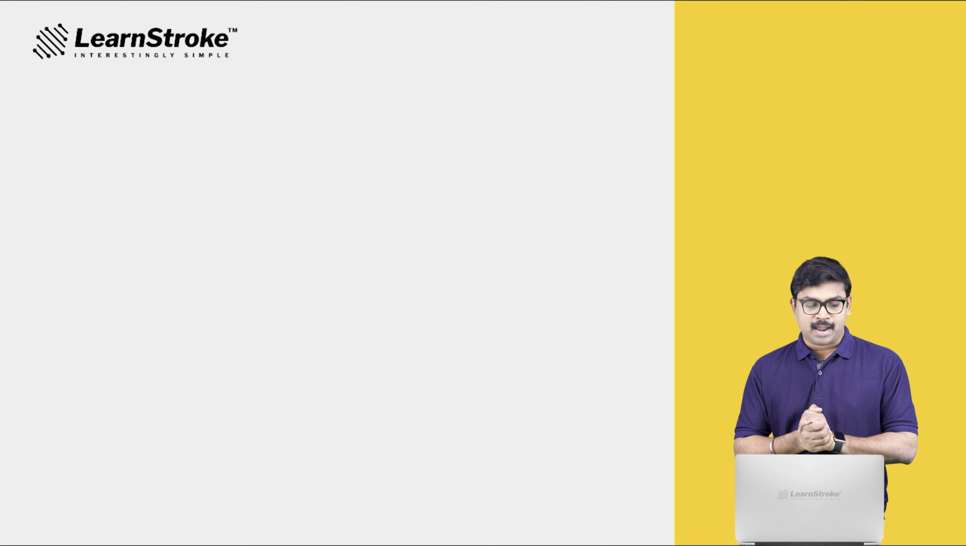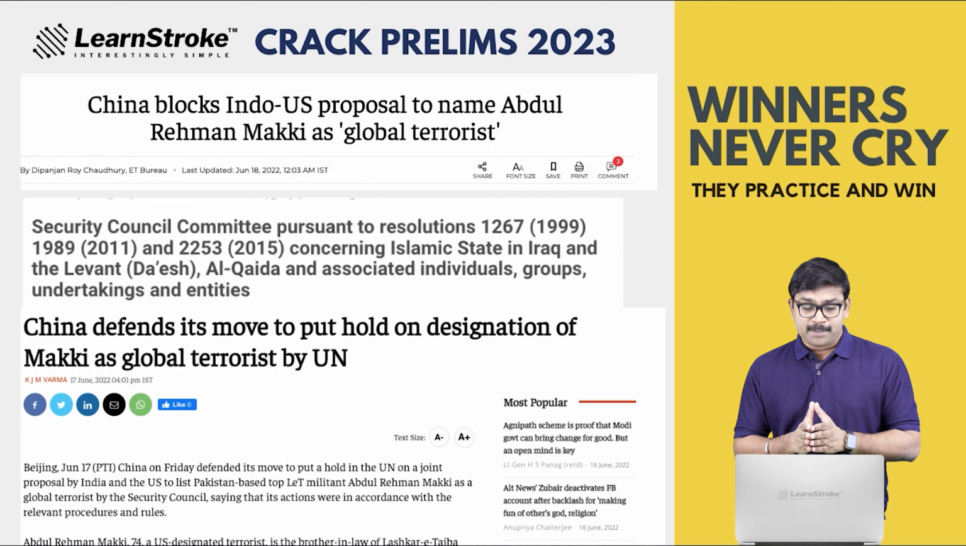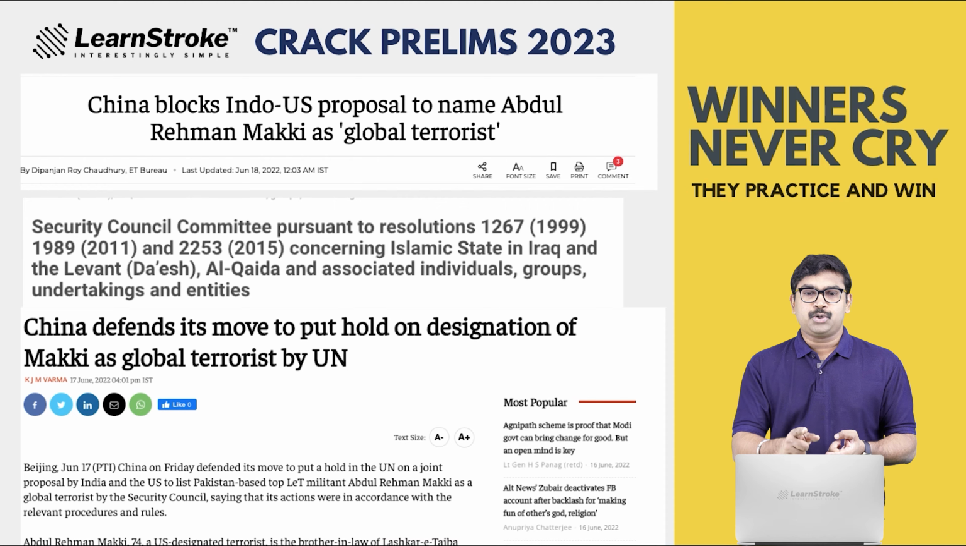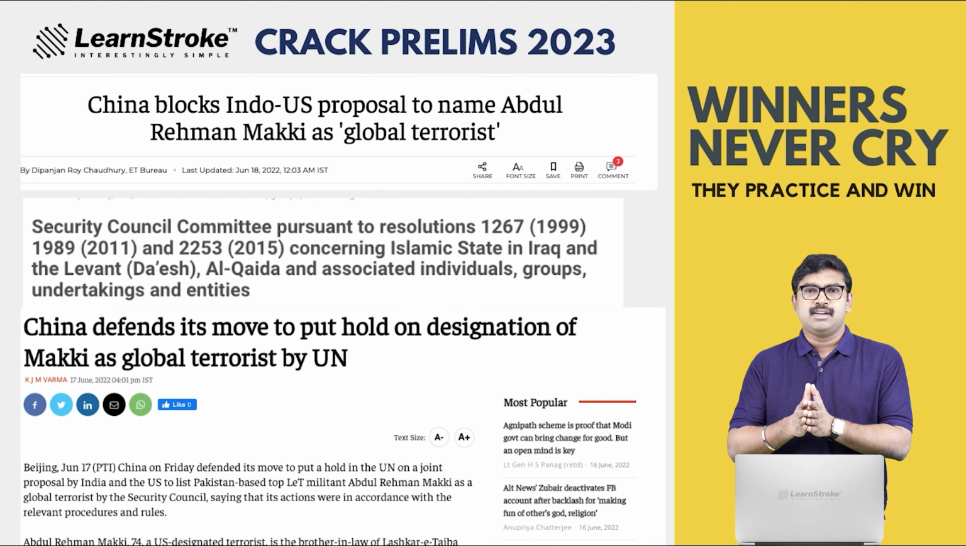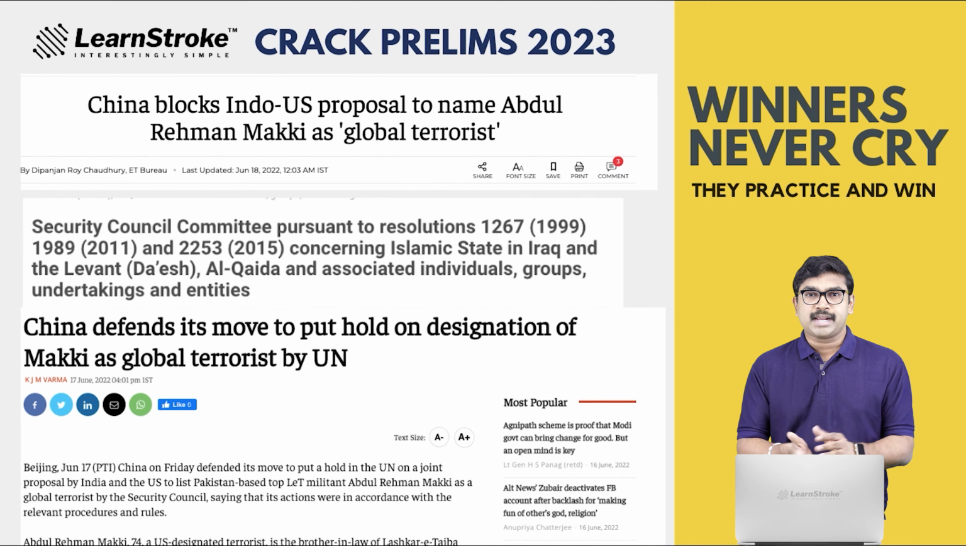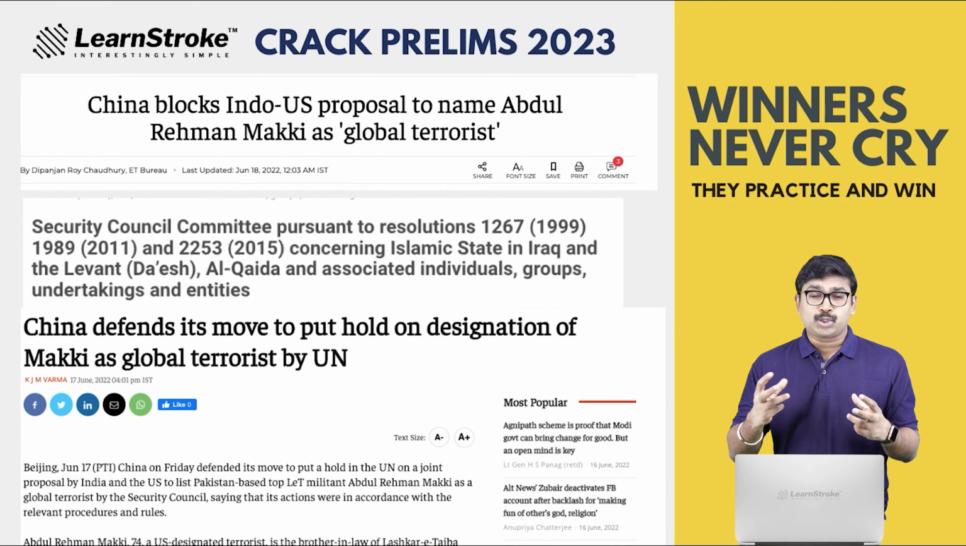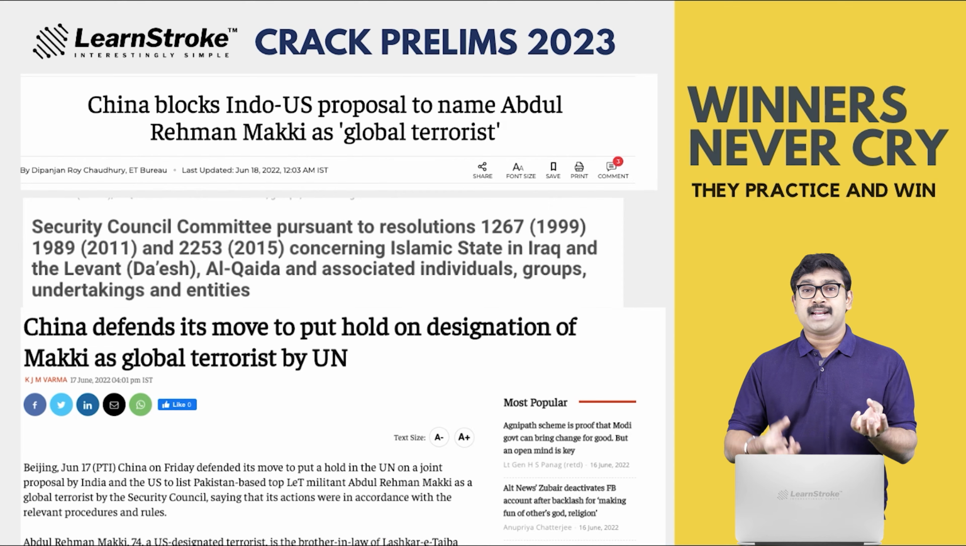And why did this news come in? China blocks Indo-US proposal to name Abdul Rahman Makki as a global terrorist. So India and America made an effort to designate Abdul Rahman Makki as a UN designated terrorist. But what happened is China did not support this resolution. So that was an international news item on why China did this. China defends its move to put a hold on the designation of Makki as a global terrorist at the UN. So this also opened up the relation between China and Pakistan.